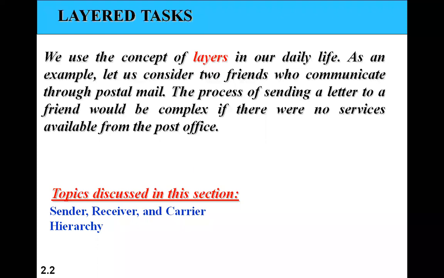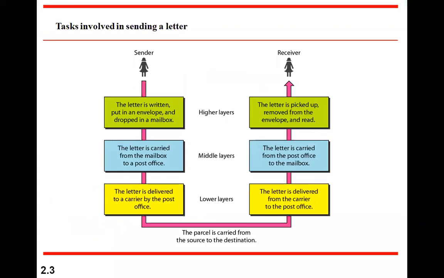Then you see how complex it is. Can everybody go and deliver or collect from other places? It is impossible. That's why we need a setup, and the existing setup is the post office. So let's see how the post office works.